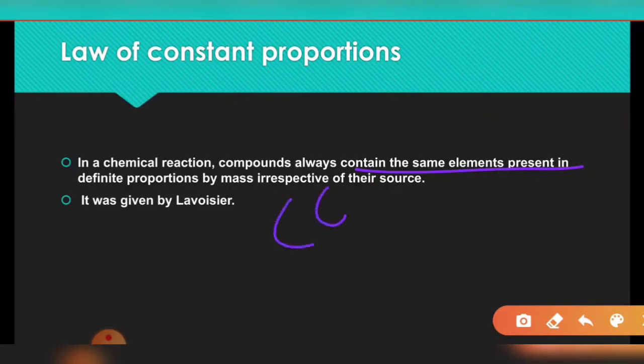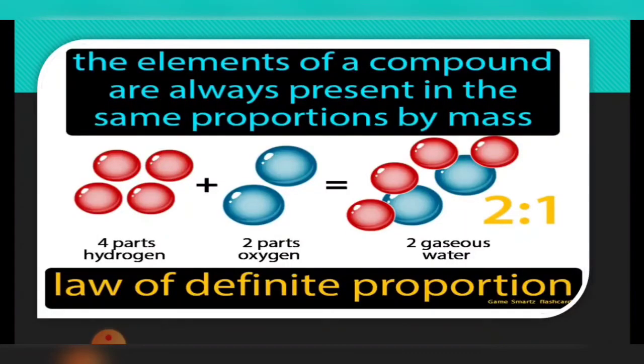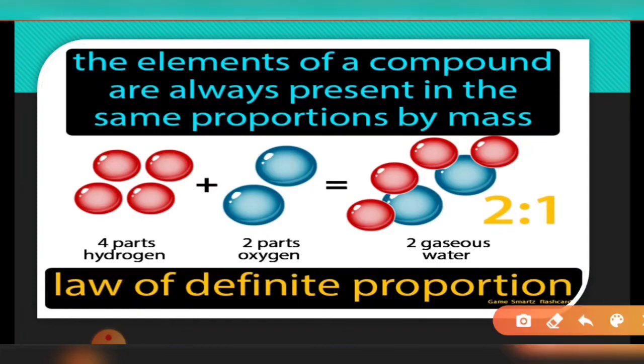Means if CO2 is forming, it does not matter from where we are getting it, from a decomposition reaction or from a combination reaction, no matter how it is formed, the carbon and oxygen will always join together in a definite proportion, in a definite ratio according to their mass. It is explained here like that. So 4 parts of hydrogen will always react with 2 parts of oxygen to form the 2:1 proportion of the gaseous molecule of water.